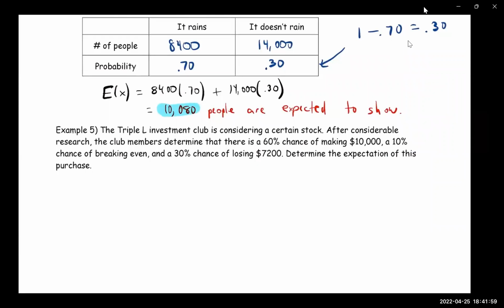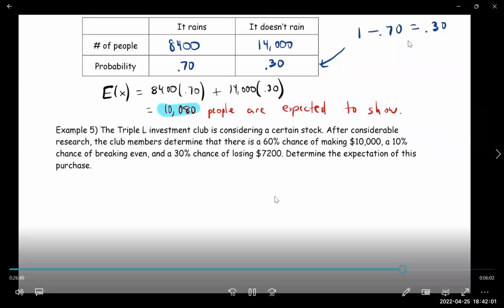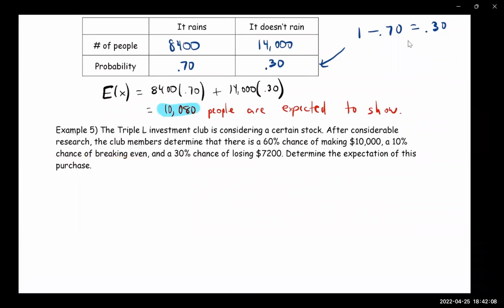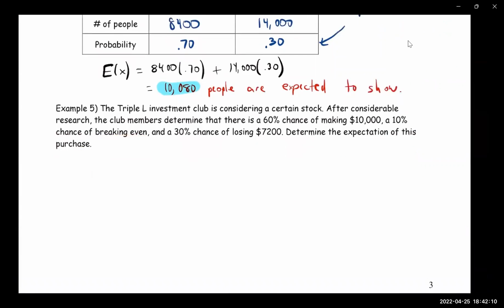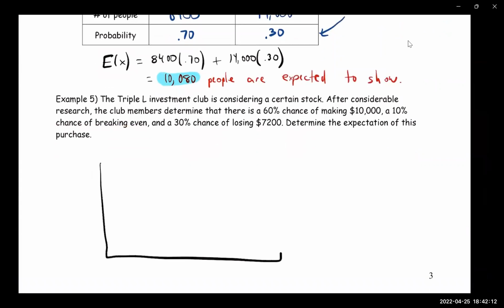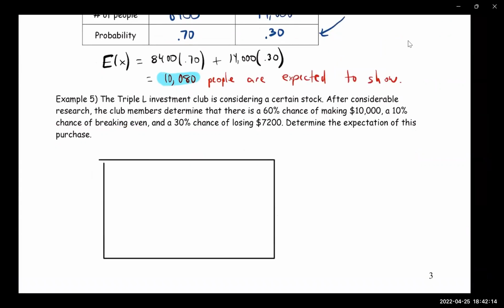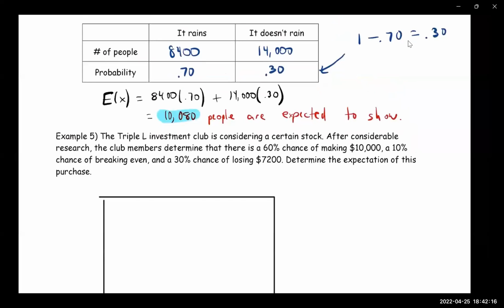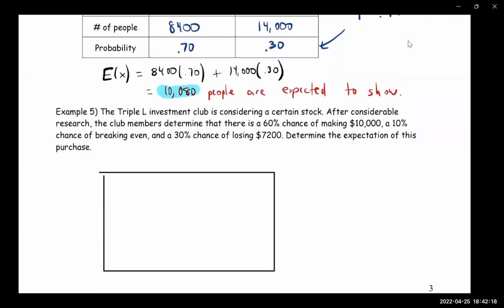Okay, this one's a little bit different just because it has a little extra. It says here that there's a chance of breaking even. So let's see how that changes the problem. So I'm going to create a table. Okay, so let's see.